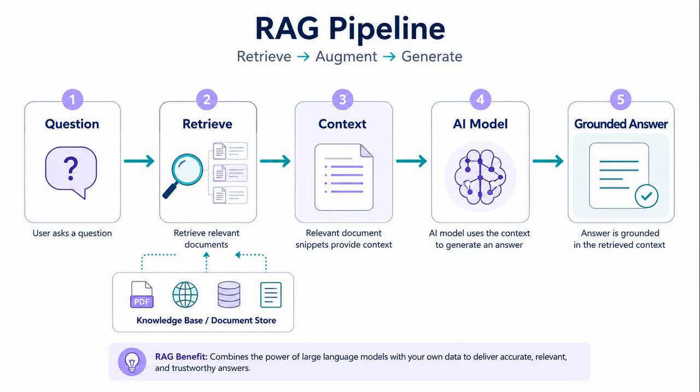Now let's look at what is RAG. RAG means Retrieval Augmented Generation. It helps AI answer using external knowledge. The user asks a question. The system retrieves relevant documents or data. The AI model uses that context to generate an answer. RAG is useful when answers must be grounded in trusted information. It helps reduce generic or unsupported responses.